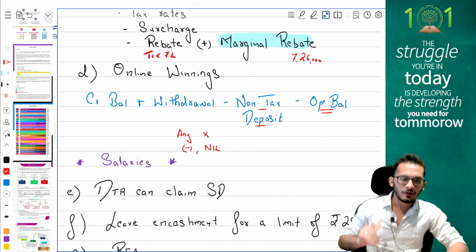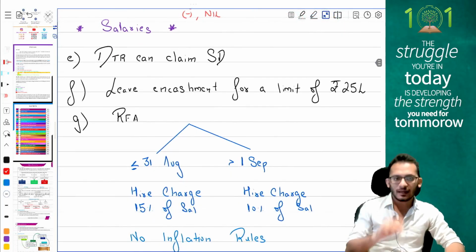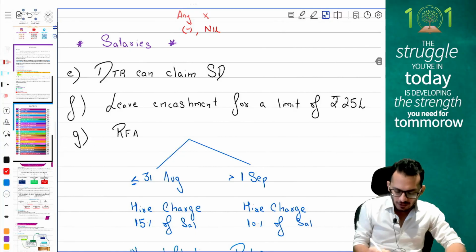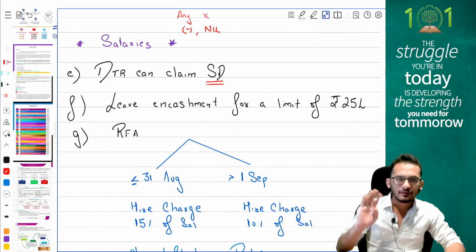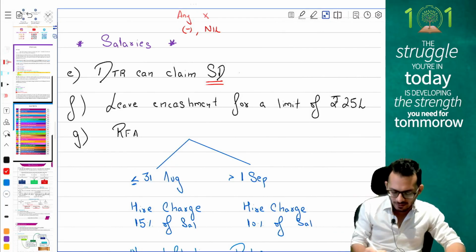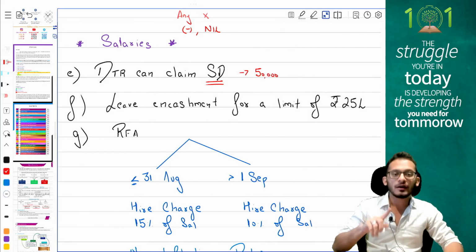Moving on forward, people. When it comes to salaries, the current year amendment clarifies that the default tax regime can also claim standard deduction. So salaries is now eligible for a standard deduction of rupees 50,000 whether you are under the default regime or under the alternate regime.